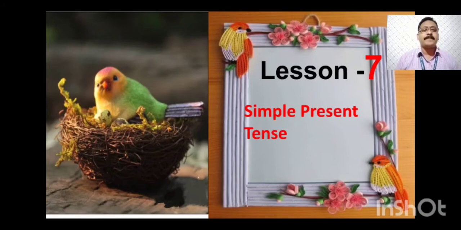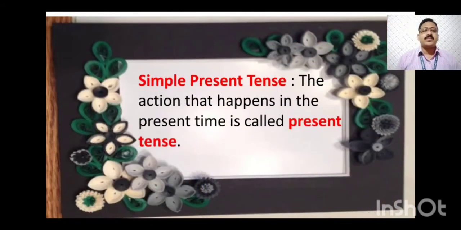So today's lesson number 7, simple present tense. What is simple present tense and how is it used? We will see everything in detail in this lesson. The action that happens in the present time is called simple present tense or present tense. It means the action which is going on now, as if I am teaching you now, it is simple present tense. So any work you are doing in the present time is said to be simple present tense.